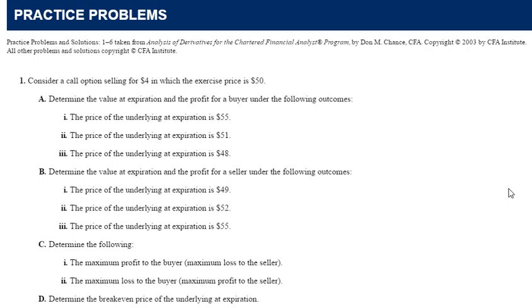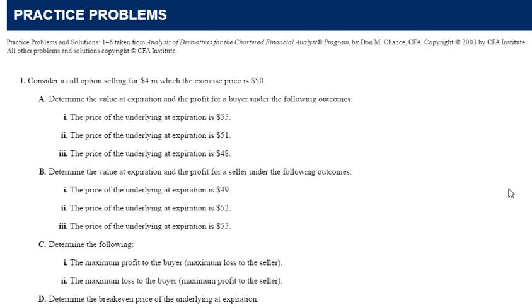So the first one, consider a call option selling for $4 in which the exercise price is 50. You determine the value at expiration and the profit for the buyer under the following outcomes. Well, the price of the underlying at expiration is 55. So I have the right but not the obligation to buy at 50. Buy low, sell high. I'm going to buy at 50, sell it at 55, profit of 5, minus the premium I had to pay for that, 4, so I'd have a profit of 1, okay?